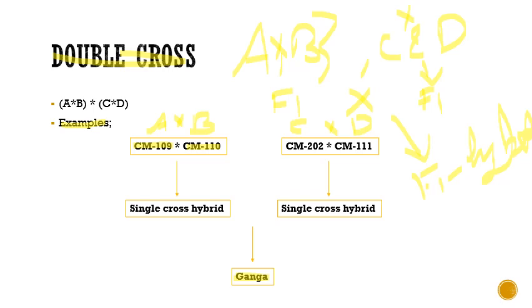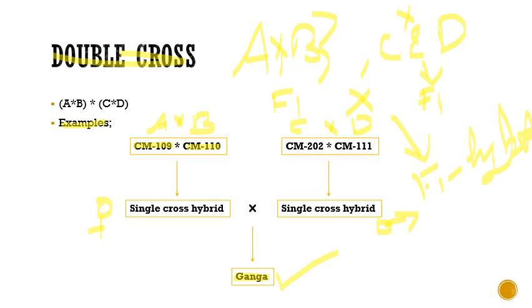So from this single cross, A cross B or CM 109 and CM 110, we are getting one single cross hybrid, and from the other block also we are getting another single cross hybrid. Now these two single cross hybrids are crossed, so this will be used as your female and this is used as your male. This has resulted in the development of the Ganga hybrid.